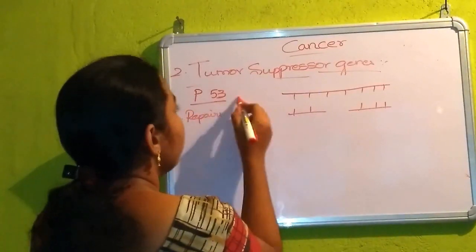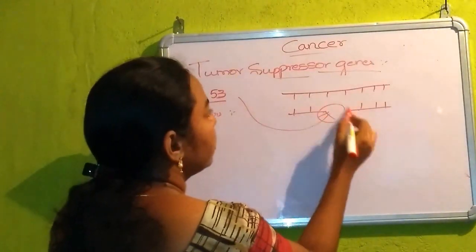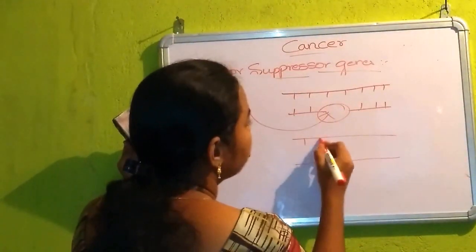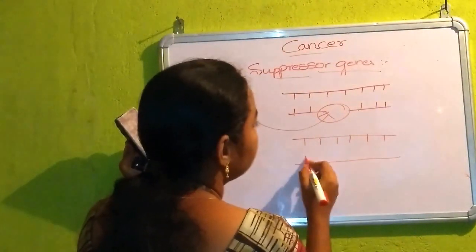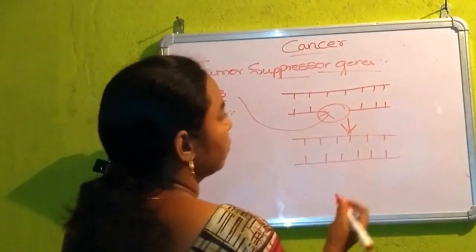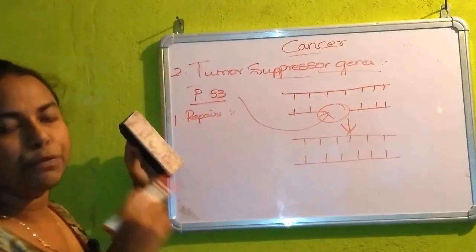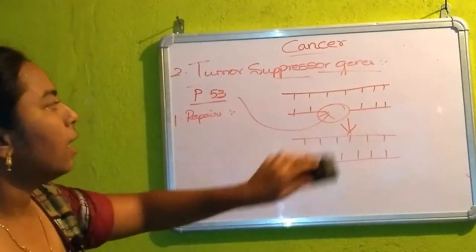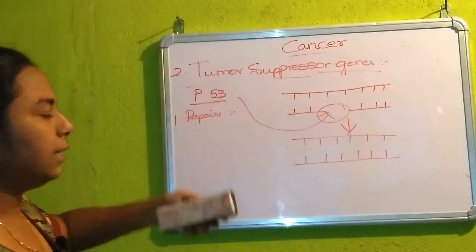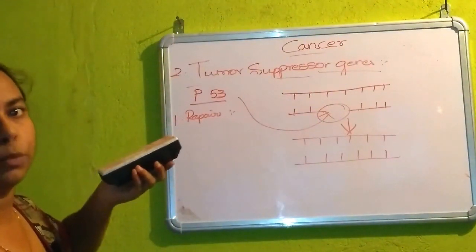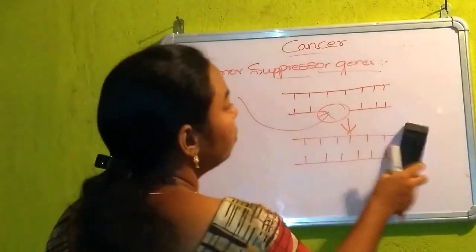Then P53 reaches here and repairs this DNA damage. This is the activity of P53 during DNA damage. It repairs the damaged DNA so that it is opposing the formation of tumors due to mutations.